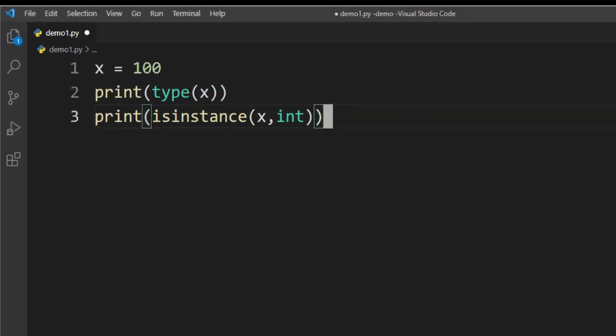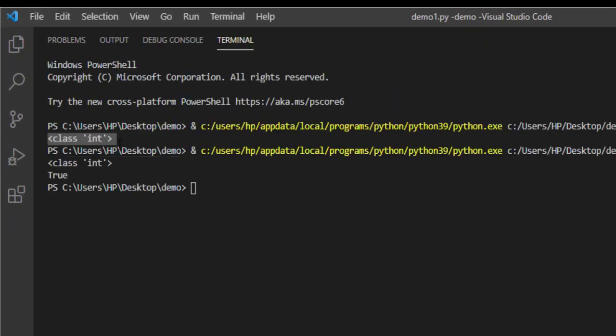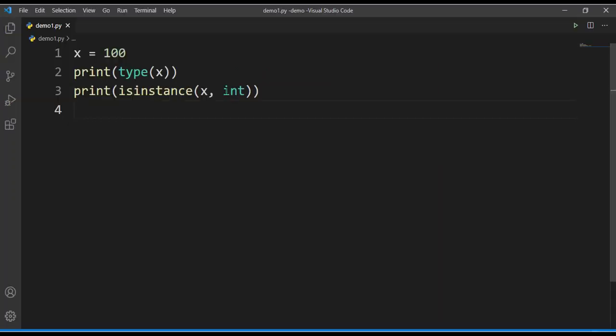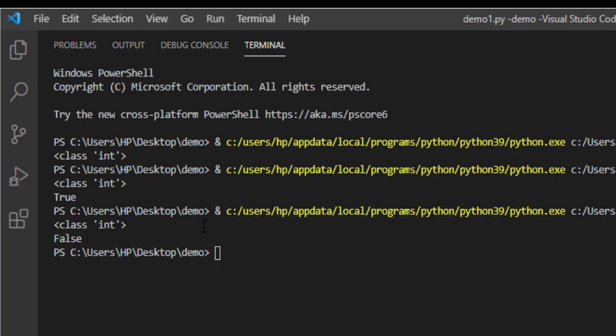When I run this program, you can see that when I made use of the type function, it is returning the integer type, that is int. Now when I used the isinstance function, it is returning True. If argument 1 matches the data type of argument 2, then it will return True. Here if I mention float and run this, I'll get False, because x is 100, that is not a float value. So the isinstance function tells you whether the data type you have mentioned is correct or wrong.